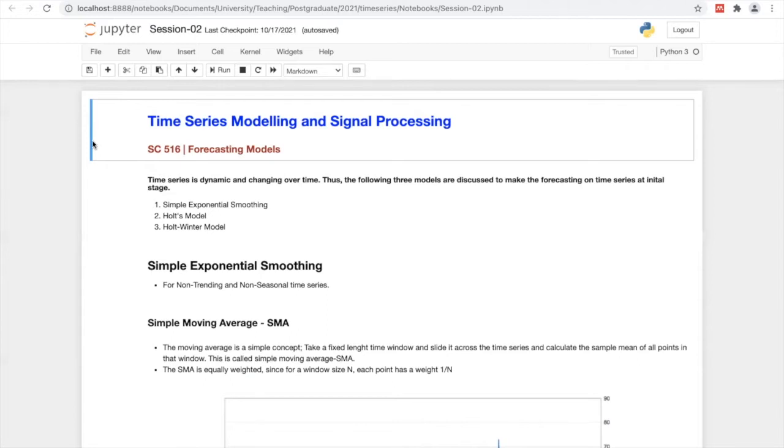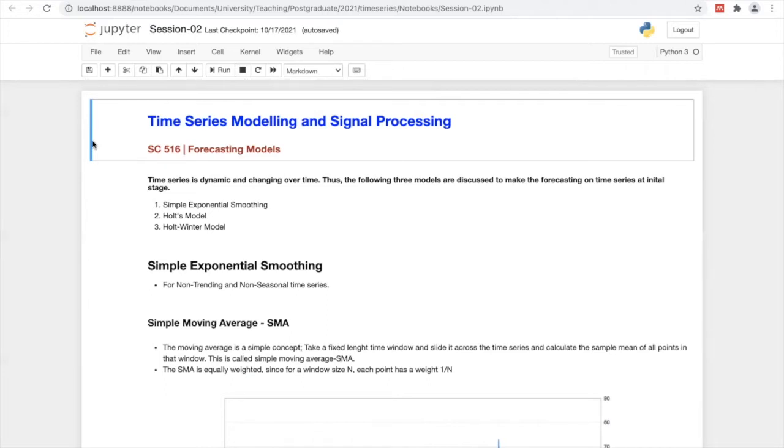models are. Here we discuss three approaches. First one is simple exponential smoothing. Second one is Holt's method. And third one is the Holt-Winters method.